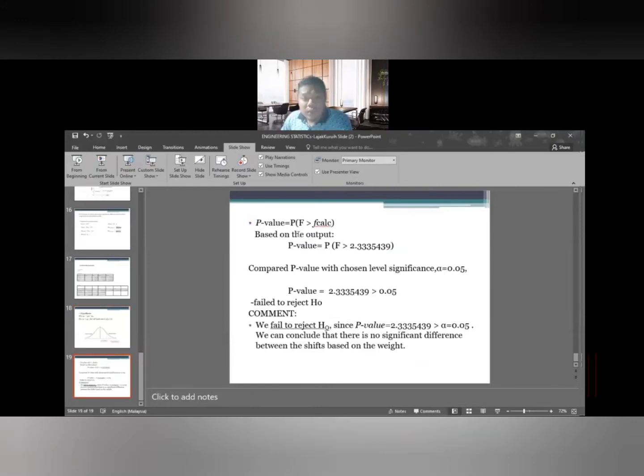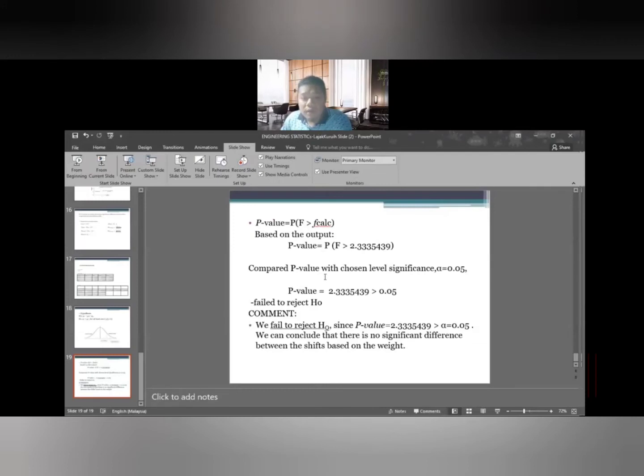To interpret the output, we look at the p-value. So p-value equal to P(F greater than F calculated). Based on the output, we can say that the p-value equal to probability F greater than 2.3335439. So we compare the p-value with a level of significance alpha equal to 0.05.